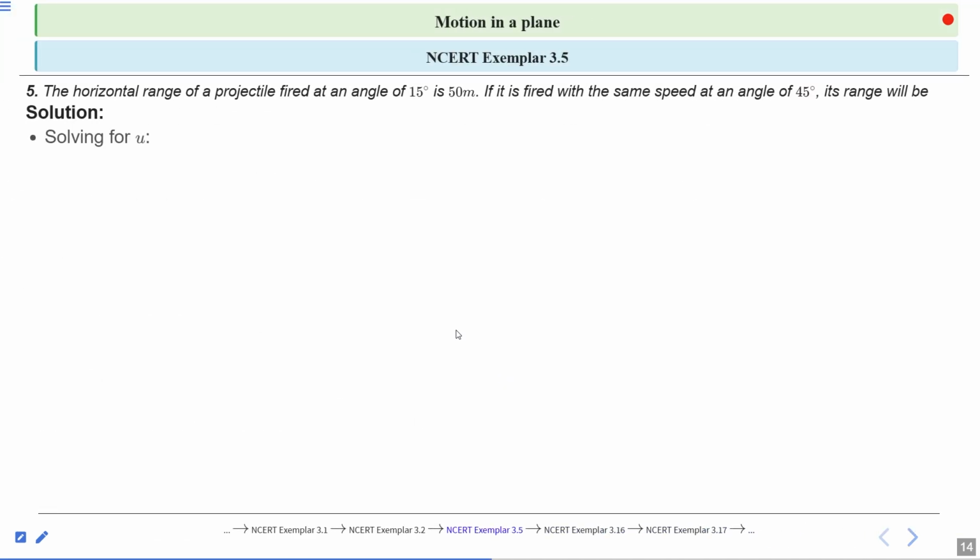Solving for u, u square is equal to 50 into 9.8 into 2, which is 100 into 9.8, equal to 980. So u is equal to root 980, which is root 49 into 20 after factorization. So it will be 14 root 5 meter per second.